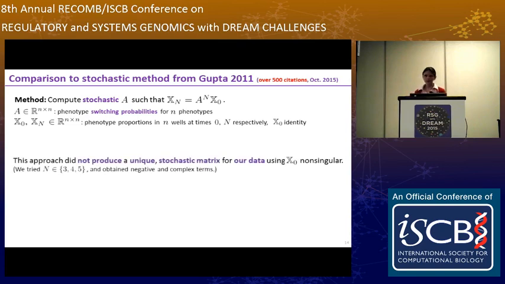So we actually tried this method out on our data, using X0 that was just non-singular. And it actually didn't work. We didn't obtain a unique stochastic matrix for our data. So an interesting question is, what conditions guarantee the matrix A to be stochastic and unique?